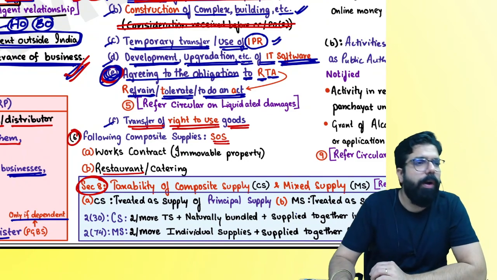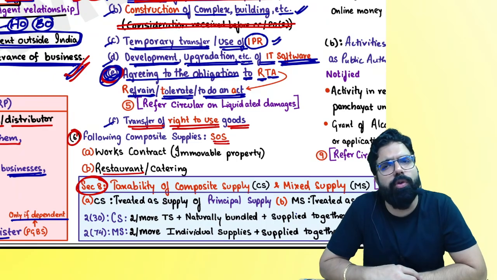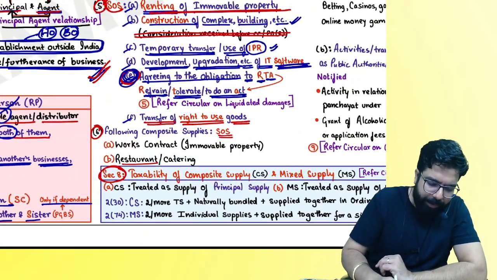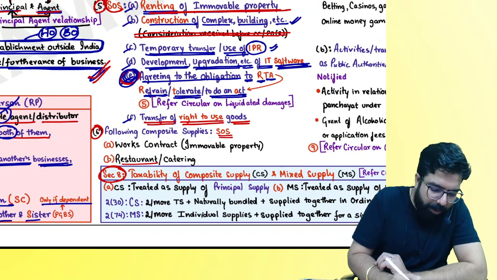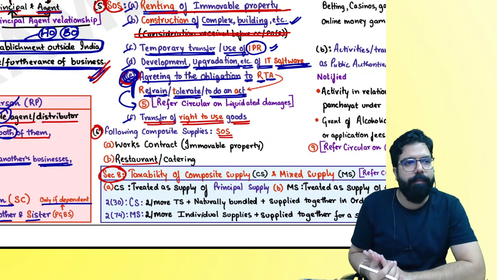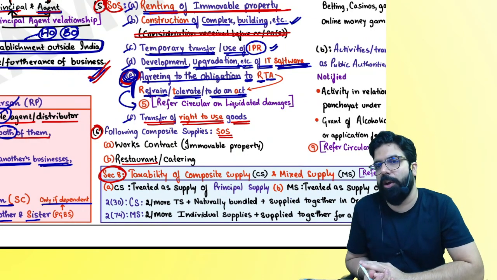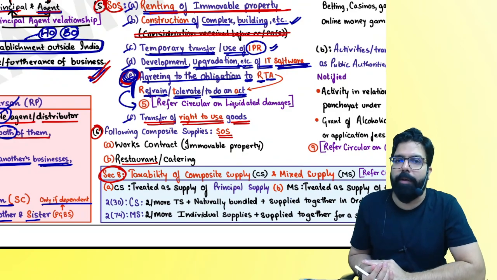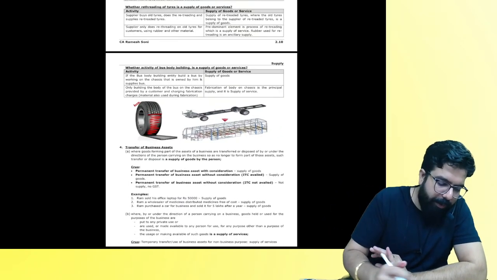tolerate an act. What do you mean by agreeing to the obligation to tolerate an act? I'll do one thing, everyone. For this, there is a circular which is there in your book. We will read the circular and then we'll go ahead. Please come to your book, everyone.